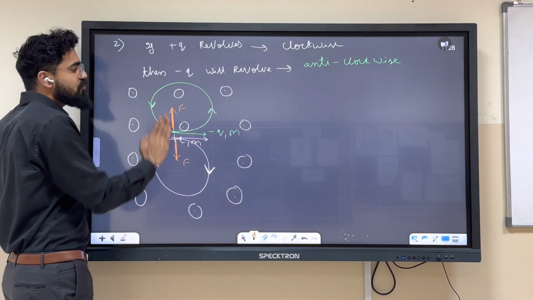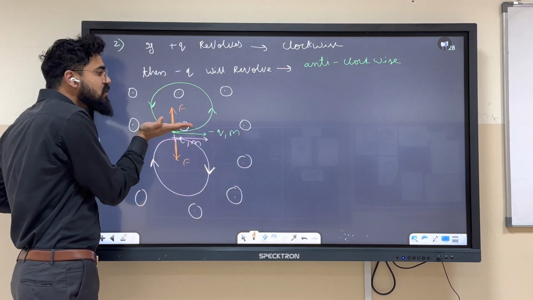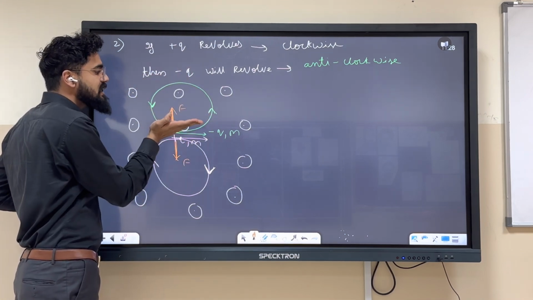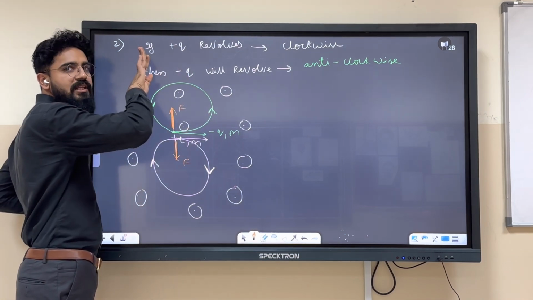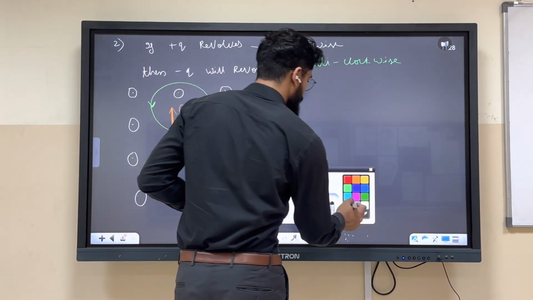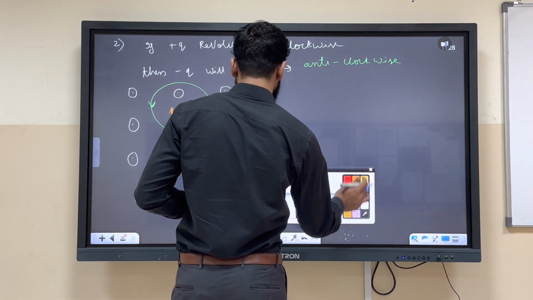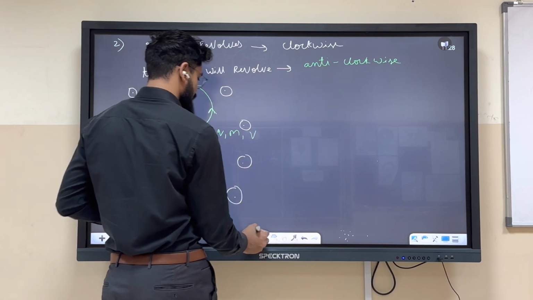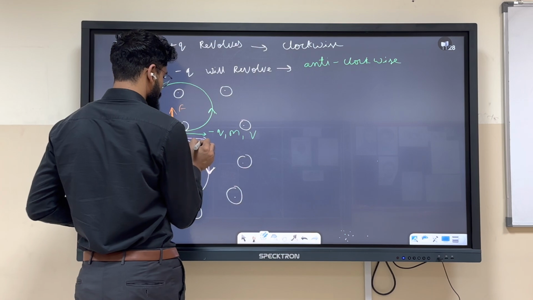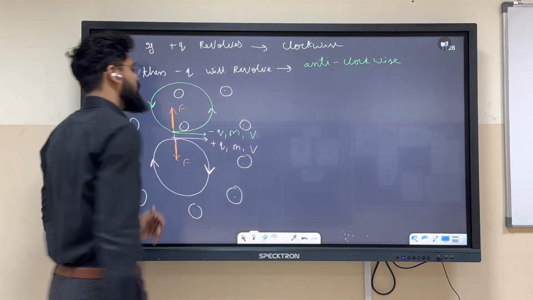Similarly, if force is in the upward direction for the green guy, it will move like this. Velocity is in this direction. It's not that force is in this direction so why is it not moving like this? Because velocity is in that direction. Are you getting it? Over here, we are assuming the velocities of these two are same. Negative q, m, B. Over here, positive q, m.